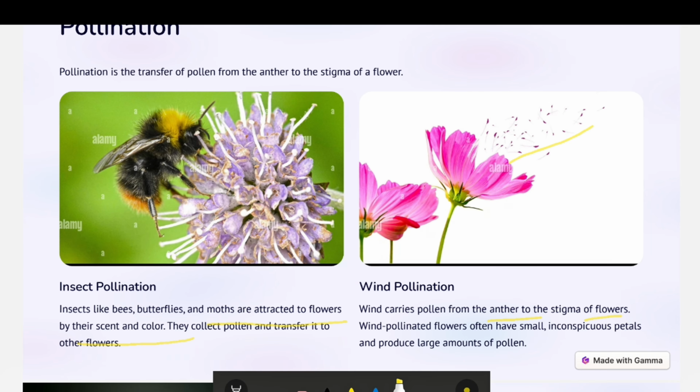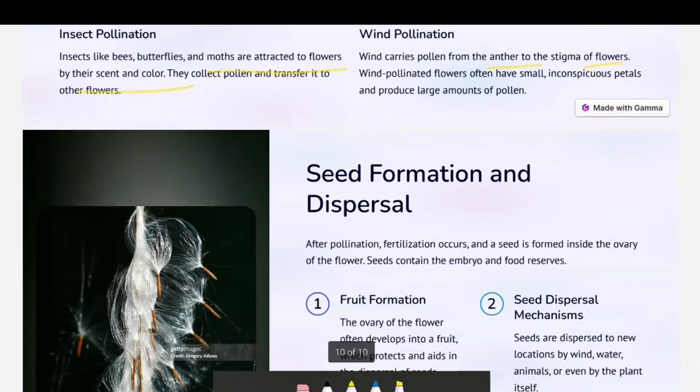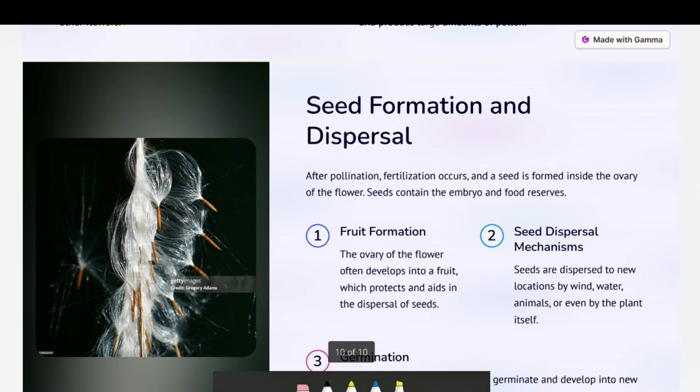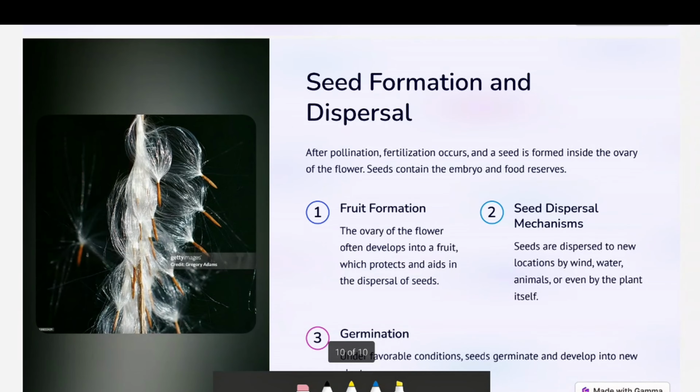And here you can see seed formation and seed dispersal. First it will form the fruit, and then the seed dispersal mechanism, and then the germination.